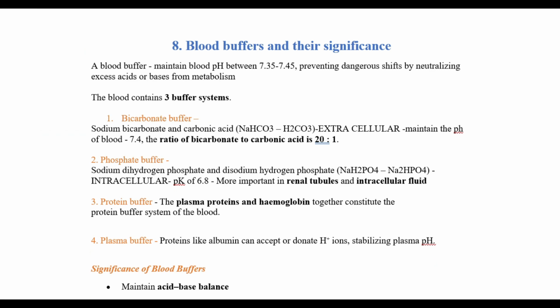The next question is the blood buffers and their significance. A blood buffer is one which maintains the pH of blood between 7.35 and 7.45, preventing any dangerous shifts by neutralizing any excess acid or base during the metabolism process. So the blood contains three buffer systems. First is the bicarbonate buffer, which has sodium bicarbonate and carbonic acid. It maintains the blood pH of about 7.4, and the ratio of bicarbonate to carbonic acid is about 20:1.